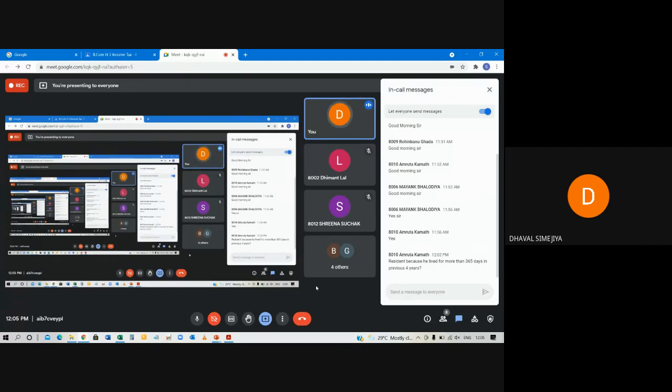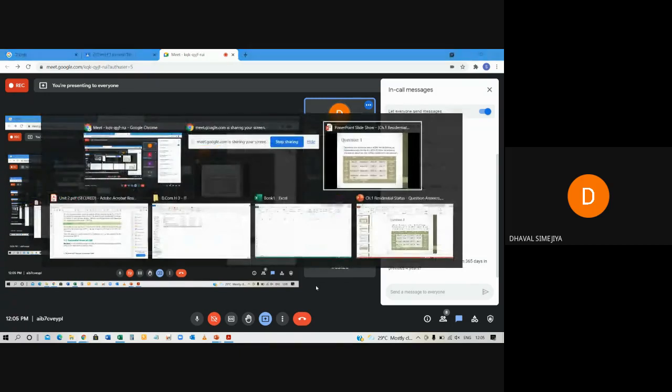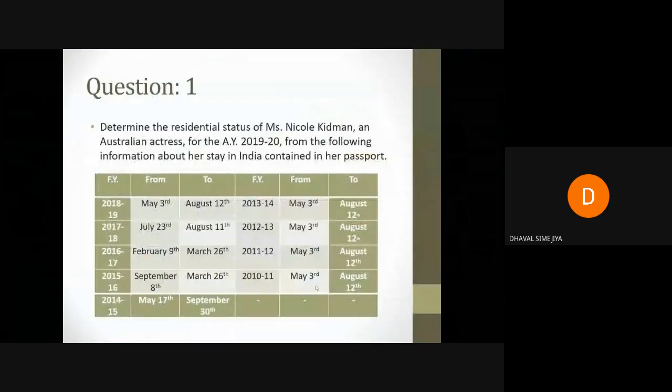So let's discuss the question. Here, first of all, determine the residential status of Miss Nicole Kidman, an Australian actress, for assessment year 19-20 from the following information about her stay in India. A foreign national came to India for a number of days.